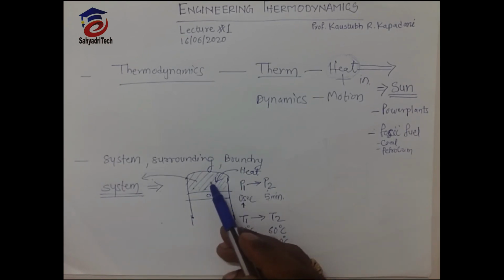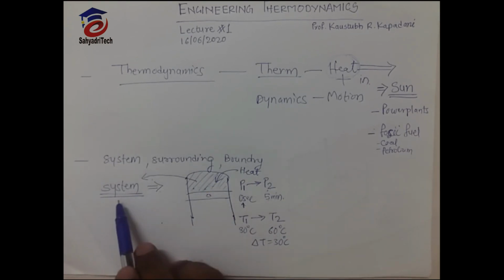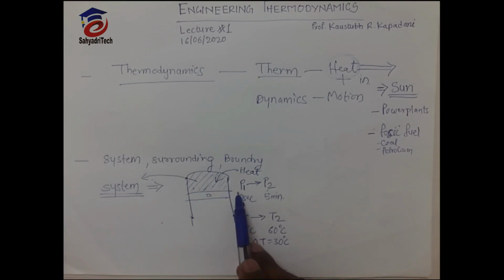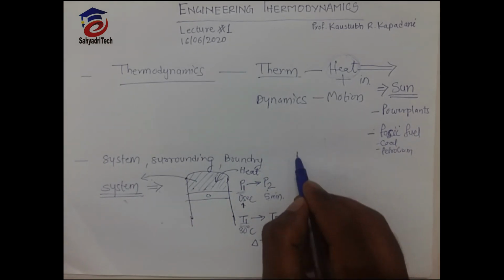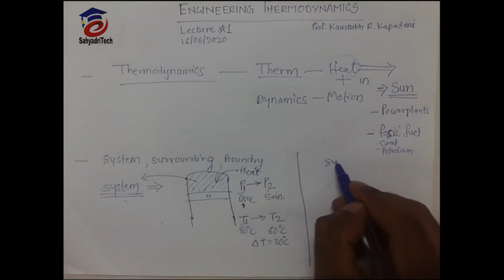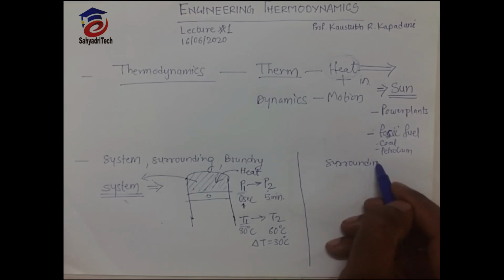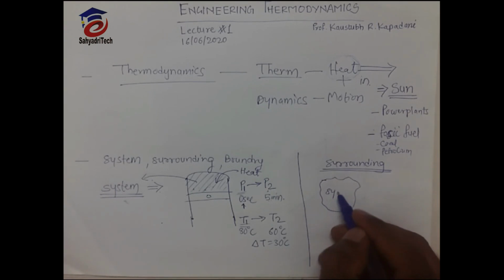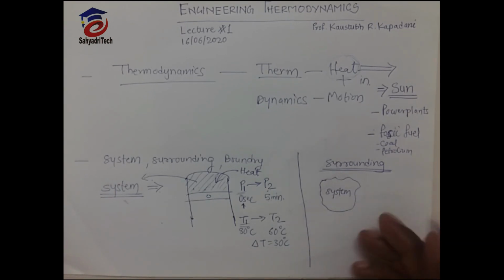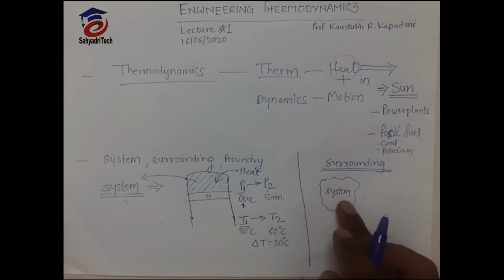So this gas is nothing but the system here. What is a system? That of which the properties will change. Now see what is surrounding. This is an arbitrary system, just a graphical representation.